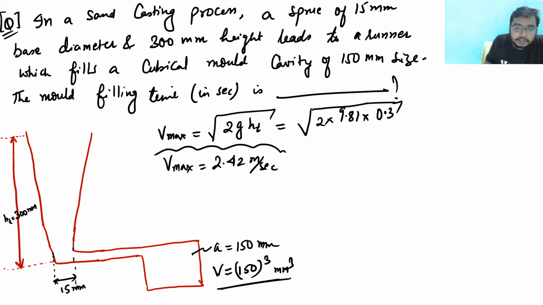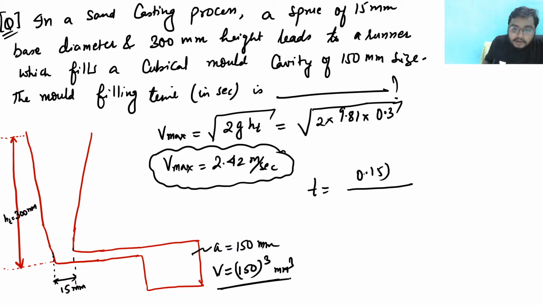So V max will be 2.42. Now see, what is the time required? Time required, I can say, is the volume 0.15 whole cube, volume divided by area. And what is the area? Area would be pi by 4. This 15 mm is given, so 0.15 whole square. This is my area into my velocity. So this is the maximum velocity, 2.42.